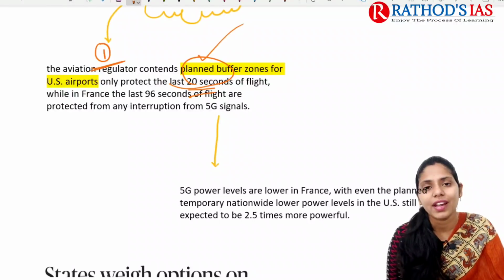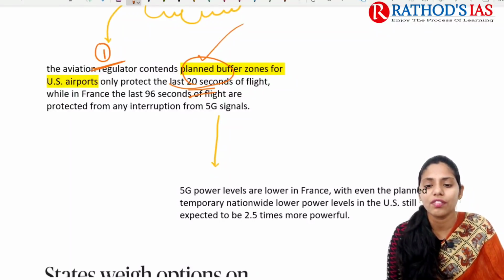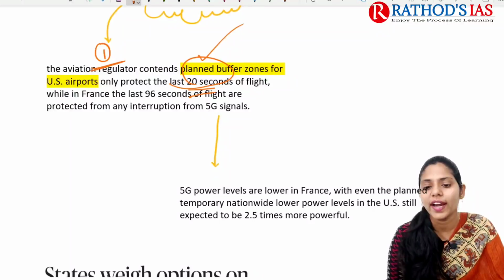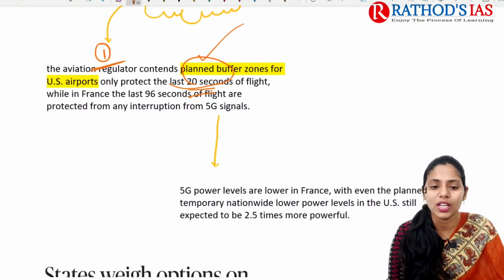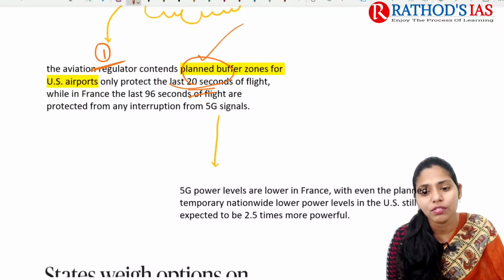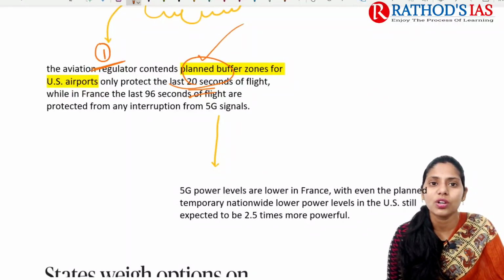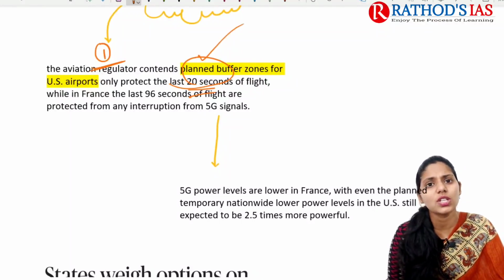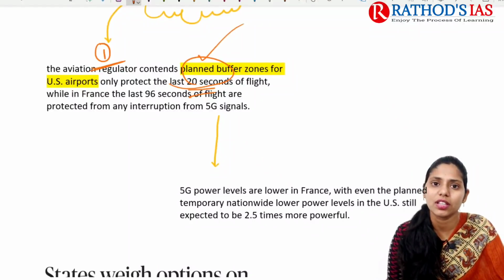Apart from that, 5G power levels are lower in France, with even the planned temporary nationwide lower power levels in the US still expected to be 2.5 times more powerful. So we are not able to provide 5G services because of some technical glitches. That is the gist of this topic, and I hope it is very much clear.